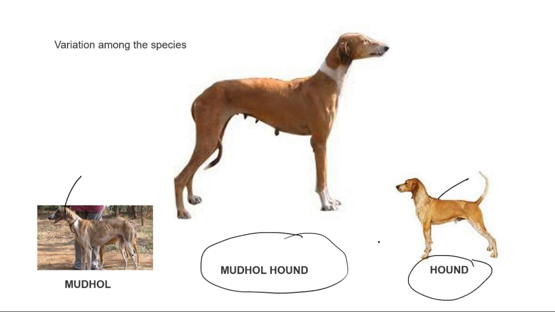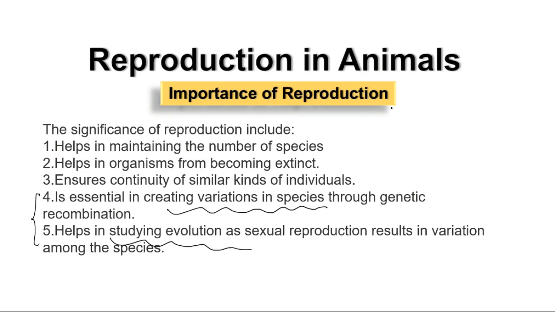When these two combine, through genetic combination, we call it a crossbreed, and this breed will have the strengths and characters of both of these dogs, right? And that is what I said, reproduction helps in creating variations in species through genetic combination, and also we can study them, right?